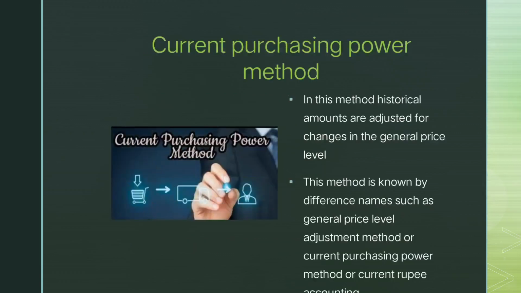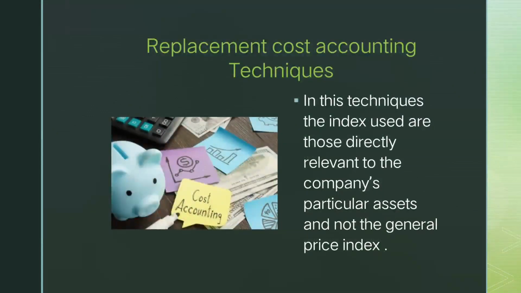We are going to see the first method, that is the current purchasing power method. In this method, historical amounts are adjusted for changes in the general price level. This method is also known by different names such as general price adjustment method or current purchasing power method or current rupee accounting.